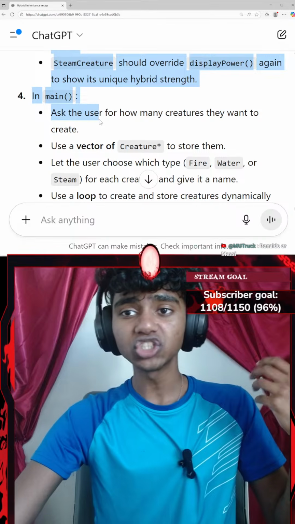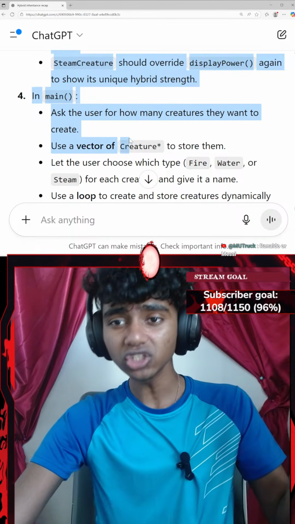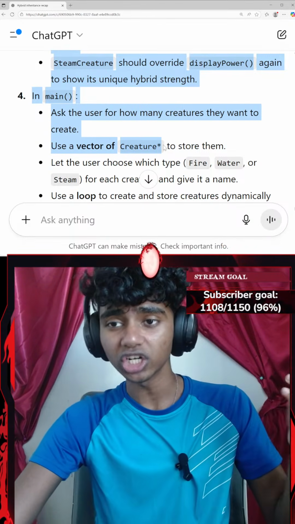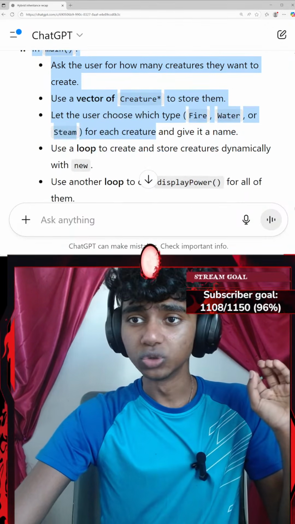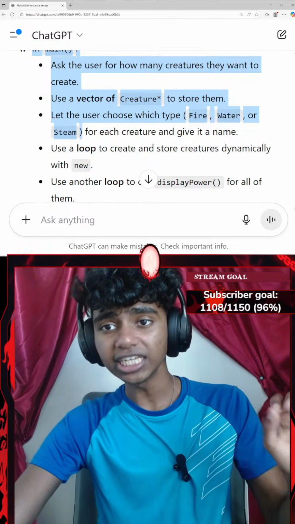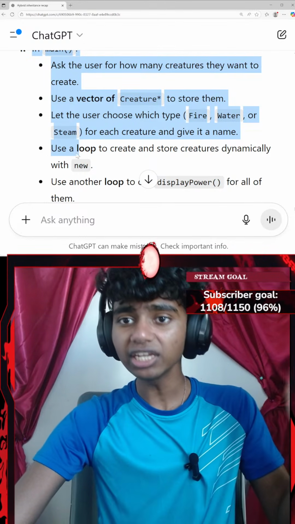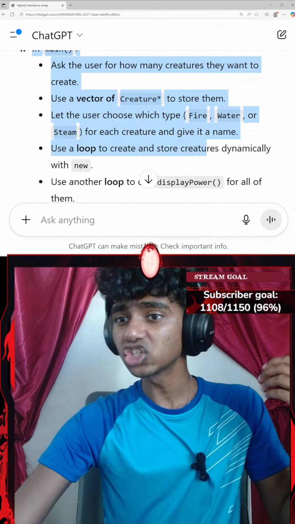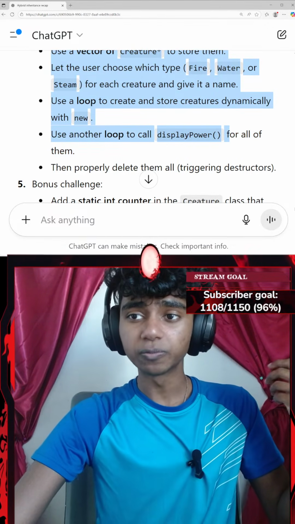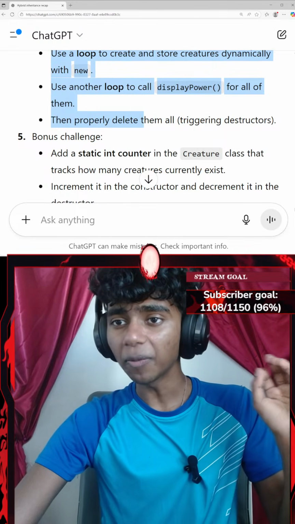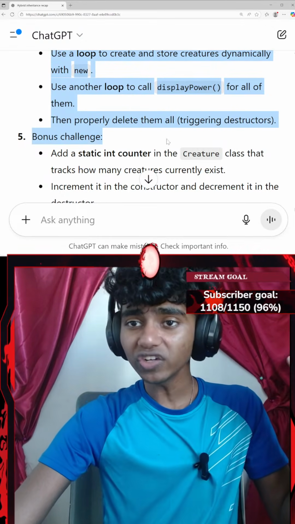Then in your main function, ask the user how many creatures they want to create. Use a vector of creature pointers to store them. Let the user choose which type, fire, water, or steam, for each creature and give it a name. Use a loop to create and store creatures dynamically with new. Use another loop to call displayPower for all of them, then properly delete them all, triggering destructors.